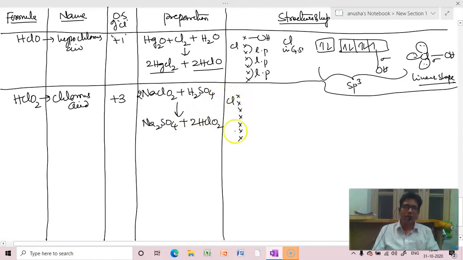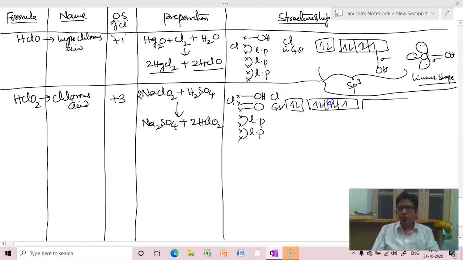So now chlorine is having 7 electrons, out of which one will be OH. Now match the following: 1 OH, then remaining is 1 oxygen. Lone pair, lone pair. So you need how many unpaired electrons? 3. Therefore chlorine in ground state, we have only 1 unpaired electron.